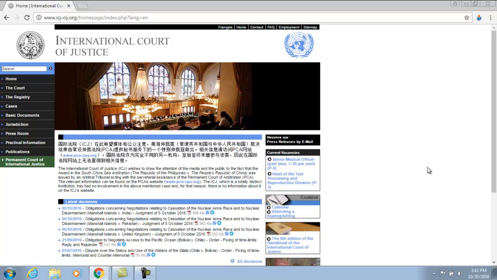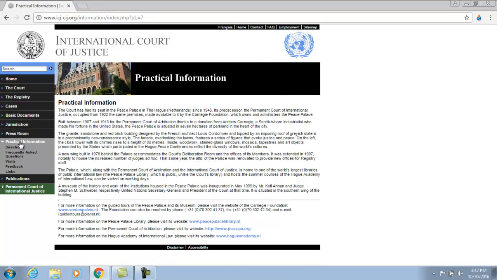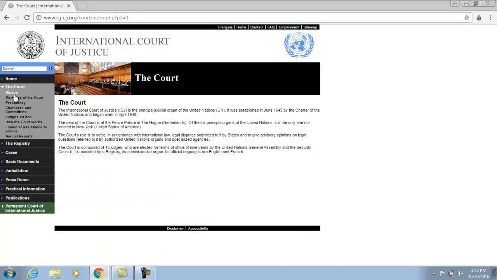Similarly, there are a number of other international courts that focus primarily on human rights issues, such as the European Court of Human Rights. For more information on the International Court of Justice's jurisdiction, please see the Frequently Asked Questions section under Practical Information. Look at the tab on the left-hand side of the page, as well as under the Court tab, the section titled How the Court Works.